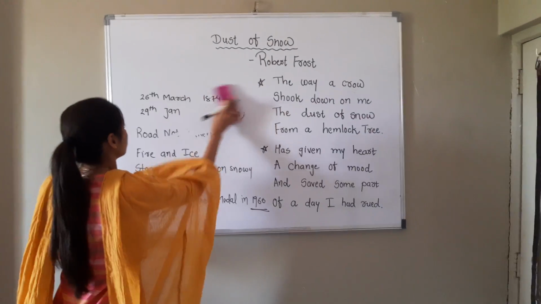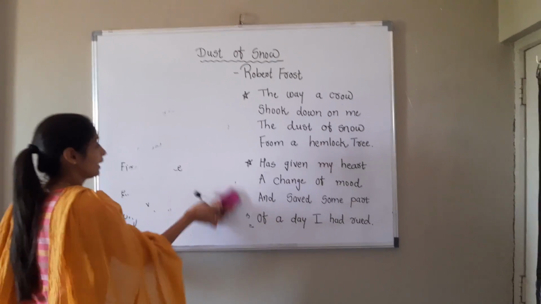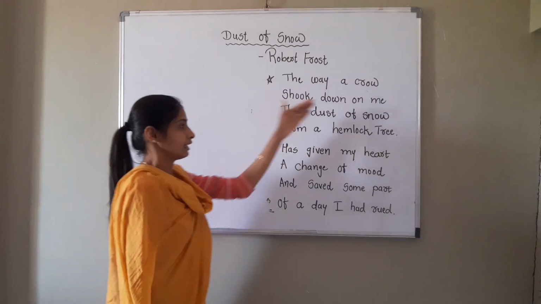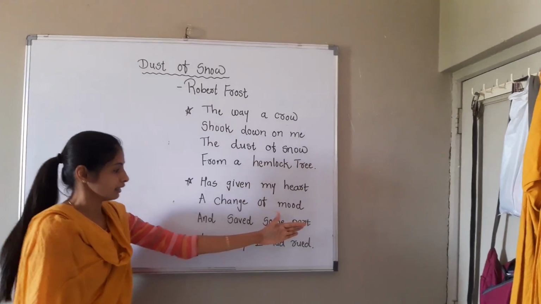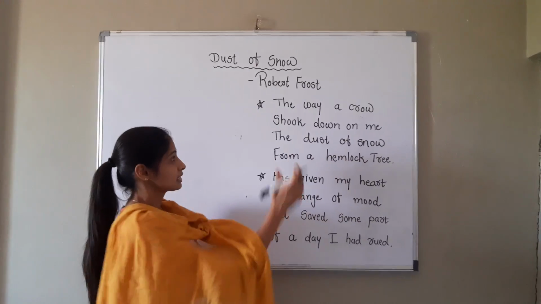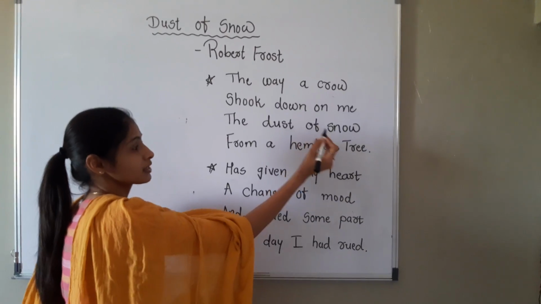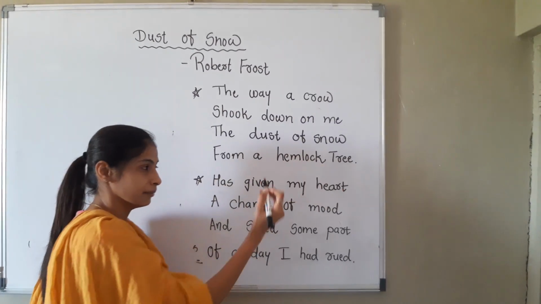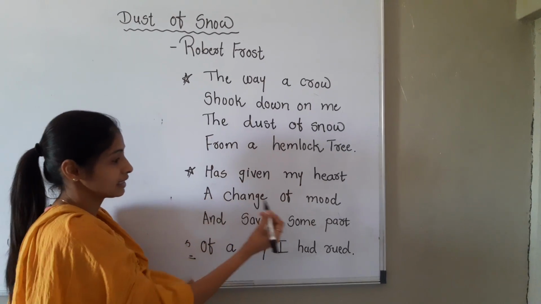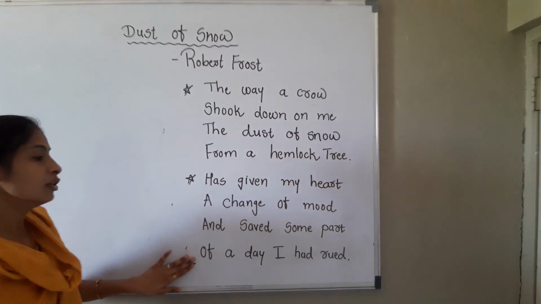Now, before that, what happened here? In the first stanza, what happened? The poet described these two stanzas, one in the first half of the day and second in the second half of the day. See what happened in the first stanza. The way a crow shook down on me the dust of snow from a hemlock tree. In the second stanza, what does the poet say? Has given my heart a change of mood and saved some part of a day I had rued.